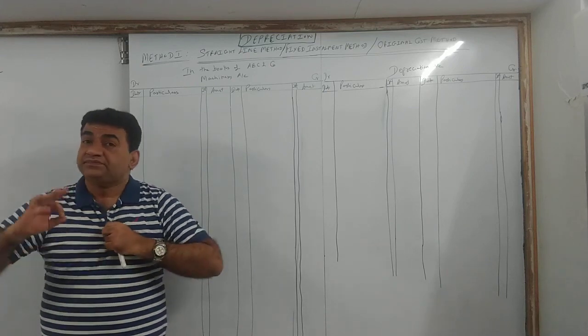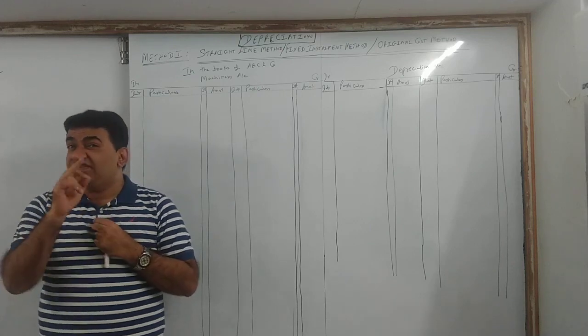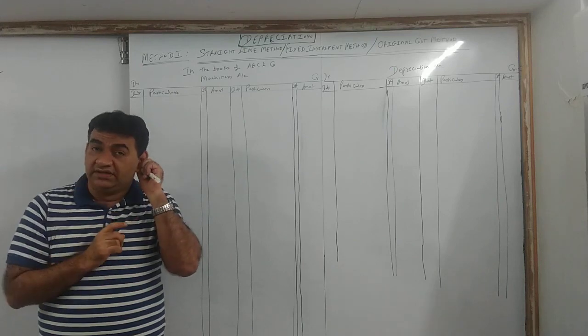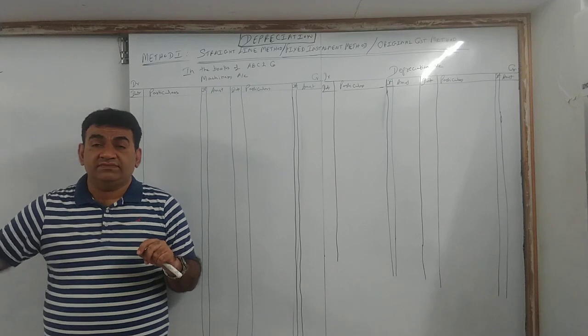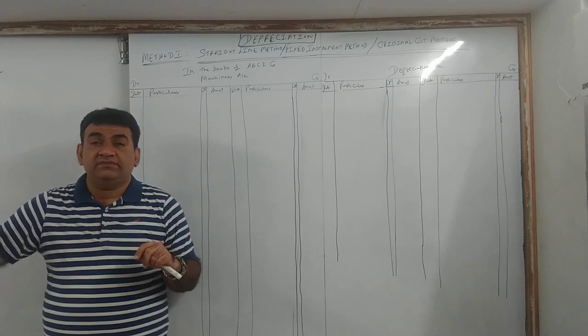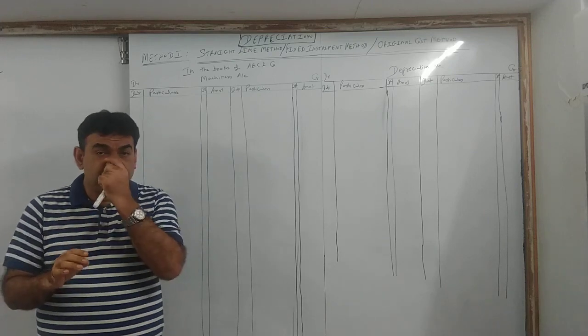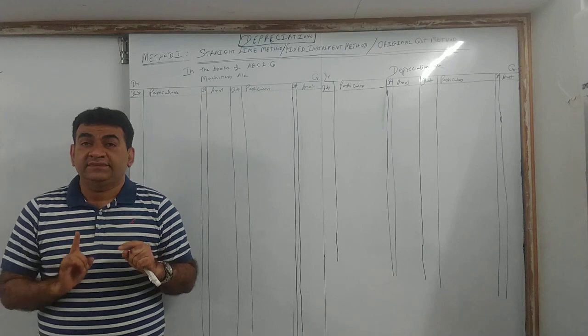Year ending means when does your year end? If you recollect, on the very first day at the start of the year, I had mentioned that in India we follow the financial year. They can give you anything: a year from January to December, October to September, July to June. But as far as your syllabus is concerned, each and every sum of depreciation will use the financial year.